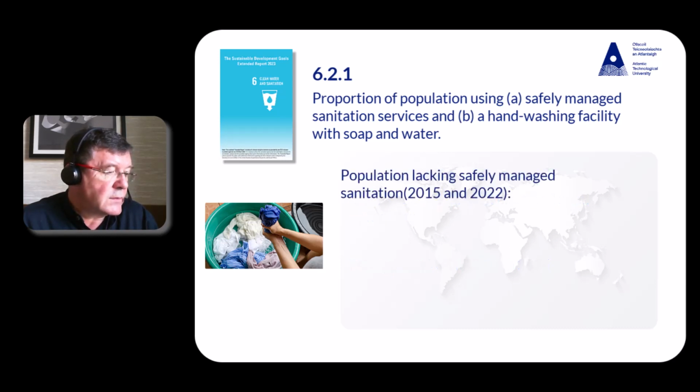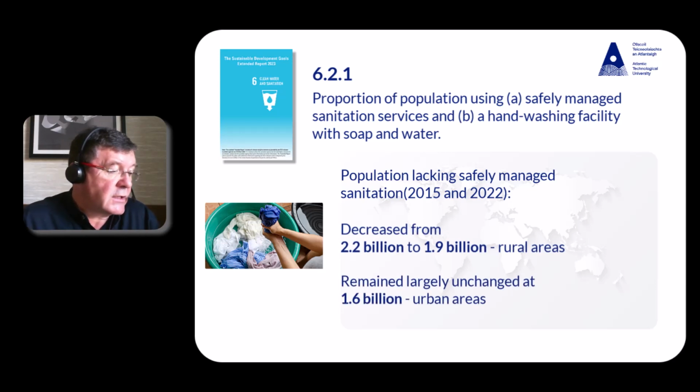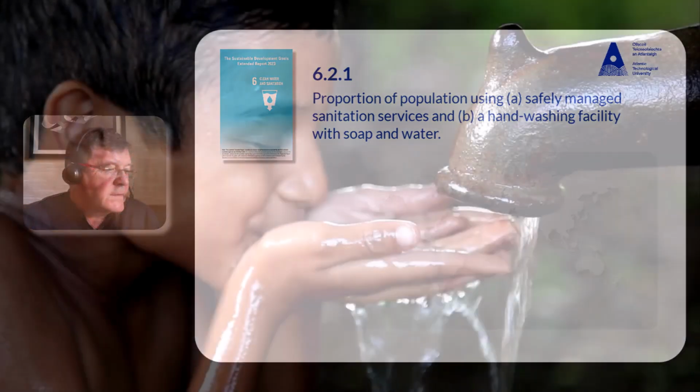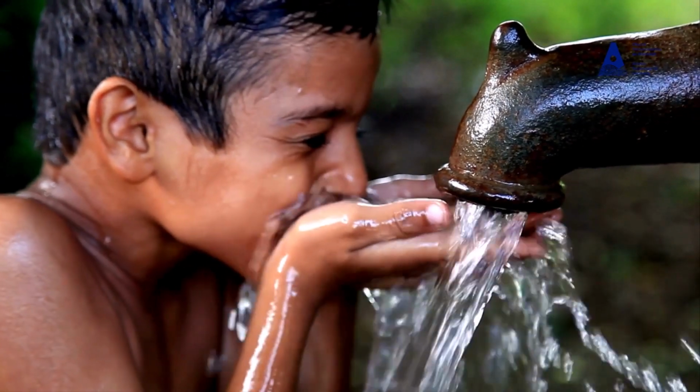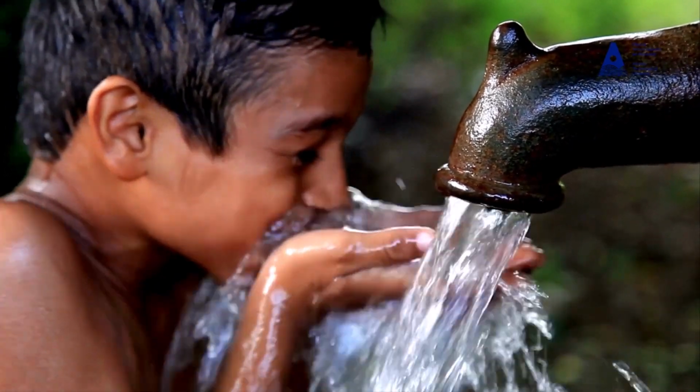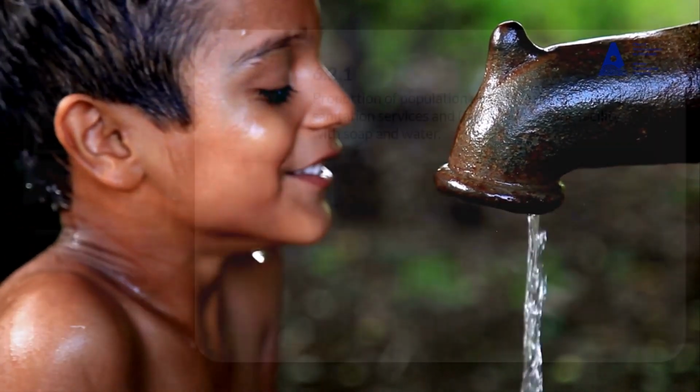Between 2015 and 2022, the population lacking safely managed sanitation decreased from 2.2 to 1.9 billion in rural areas, but remained largely unchanged at 1.6 billion in urban areas. Over the same period, the population with a basic hygiene service increased by 637 million, with the biggest contribution coming from Central and Southern Asia.